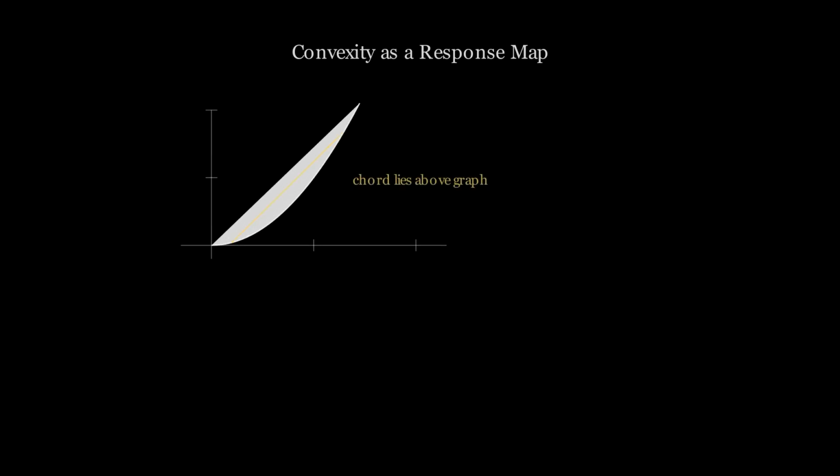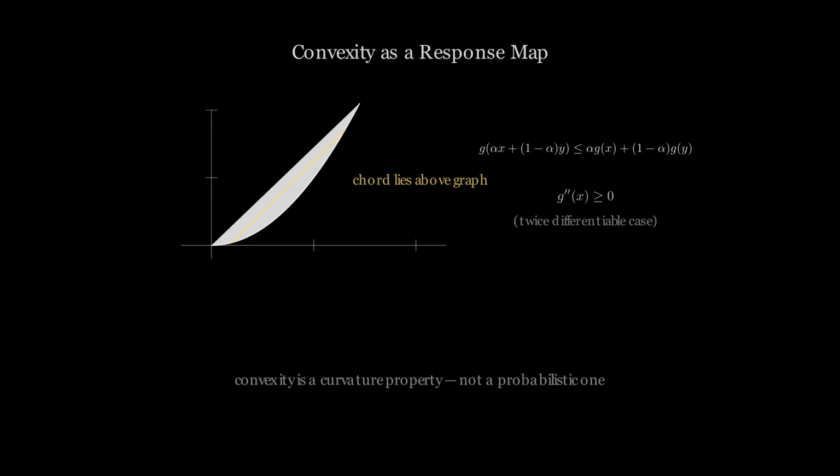Every system takes in some kind of input and produces an output. The shape of that relationship determines everything. When the output responds more strongly to upward shocks than to downward shocks of the same size, the system has a convex response. This is a geometric property of the map, not a probabilistic one.